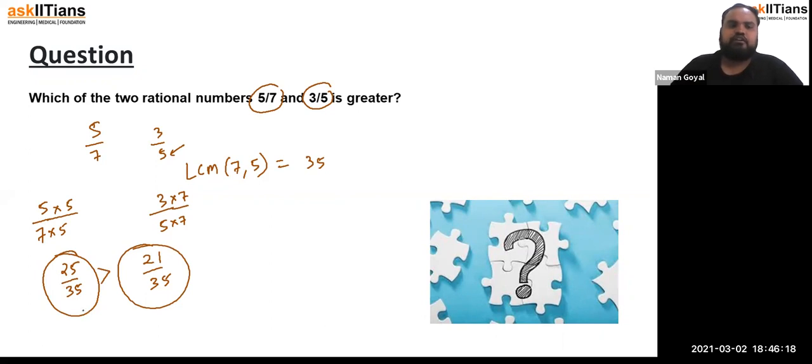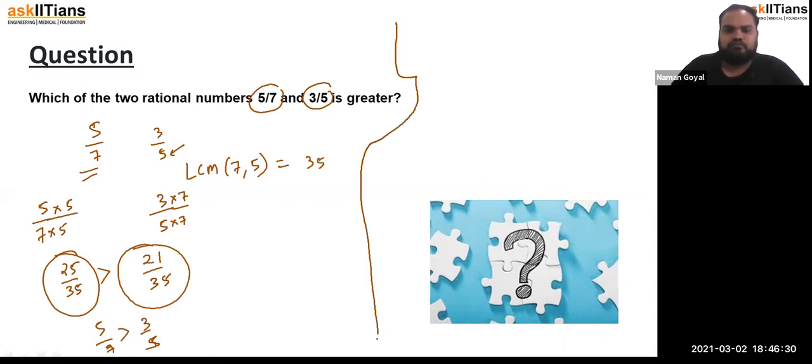So 25 upon 35 corresponds to 5 by 7. So we can say that 5 by 7 is greater than 3 by 5. Okay, got it? Any doubt?